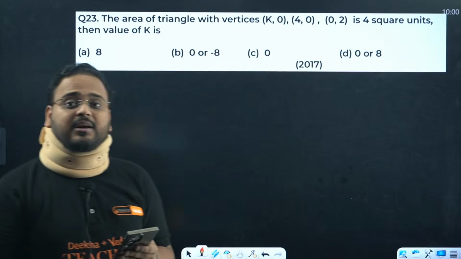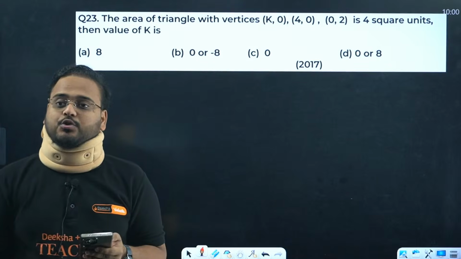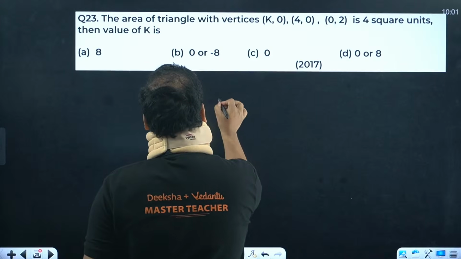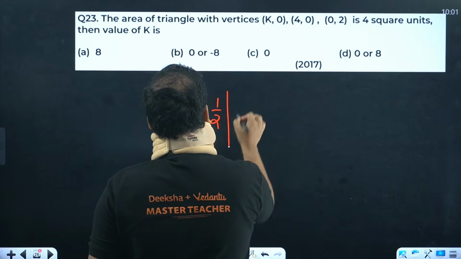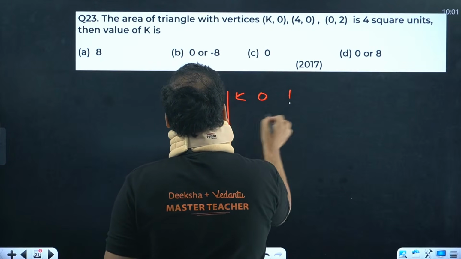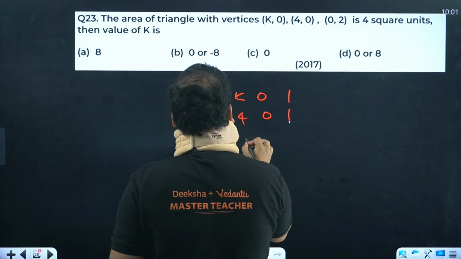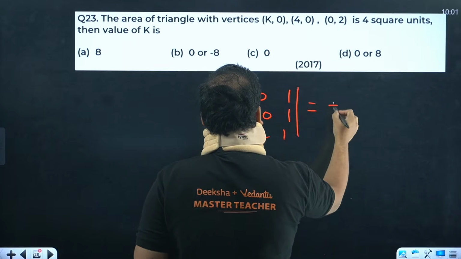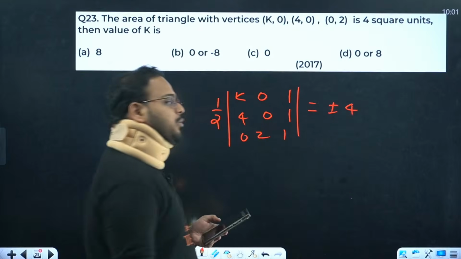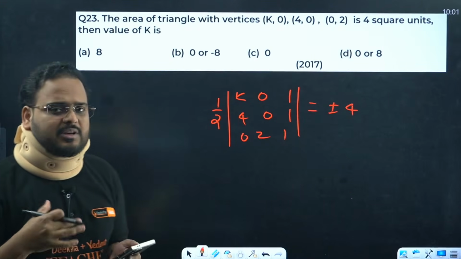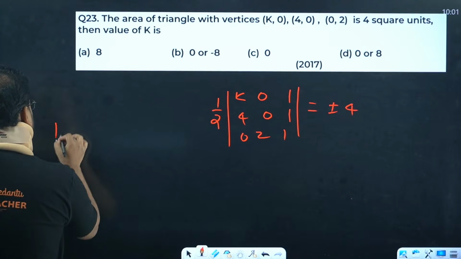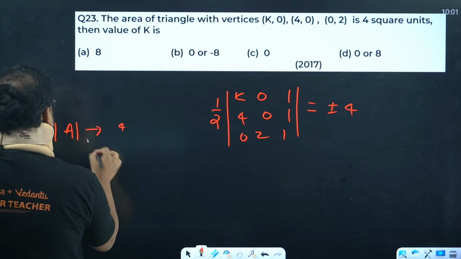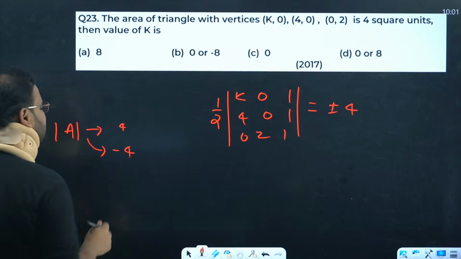The area of the triangle with vertices (K,0), (4,0), (0,2) is 4 square units. Area of a triangle using the determinant method we can find as 1 by 2 determinant of K 0 1, 4 0 1, and 0 2 1. This value will be equal to plus minus 4. I hope you all know that. Why plus minus 4? Because if you are solving the determinant of any matrix A, it can come as plus 4, and based upon calculation it can come as minus 4 also.